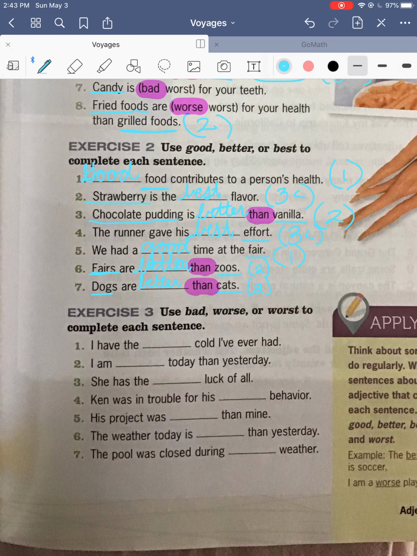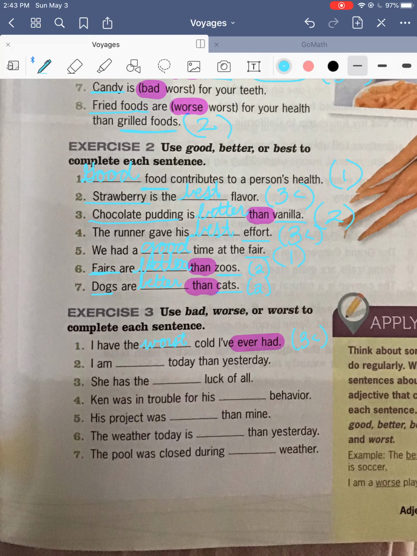So the first sentence says, I have the blank cold I've ever had. The bad cold I've ever had, the worse cold I've ever had, or the worst cold I've ever had. So they're talking about ever had. If it's saying ever, that means all the times she's ever had a cold. This is the worst. So 3 or more times she's had a cold. So this is the worst